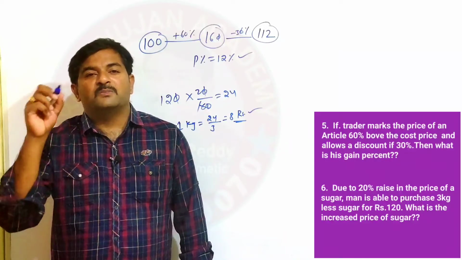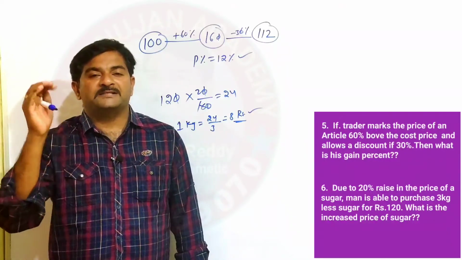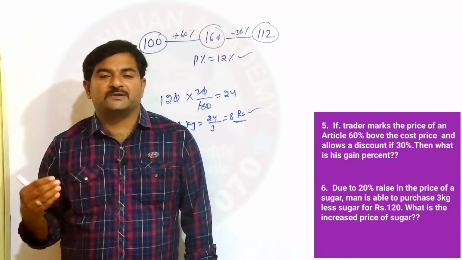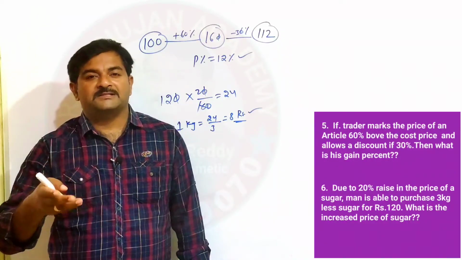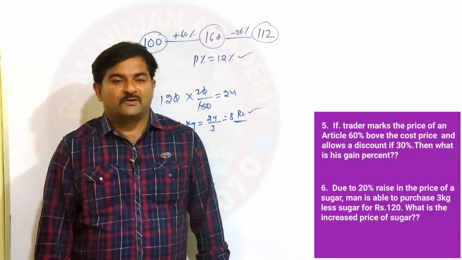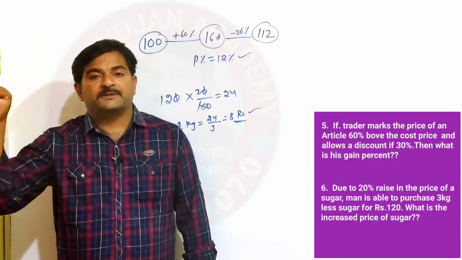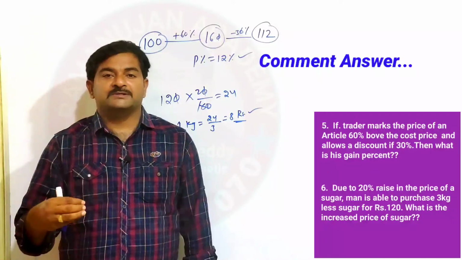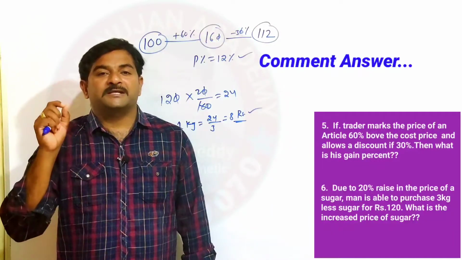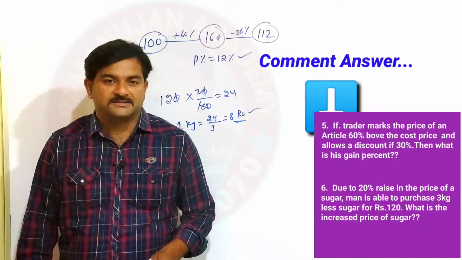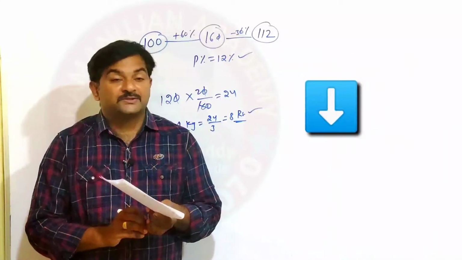For example, put a question to yourself. If you are asked to find the old price of the sugar, what is your answer? Please comment your answer. I hope you understood. 8 rupees per kg is the cost of sugar after the 20% increase. My question is, what is the price of the sugar before the increase? Please comment your answer. So let's see the next question.